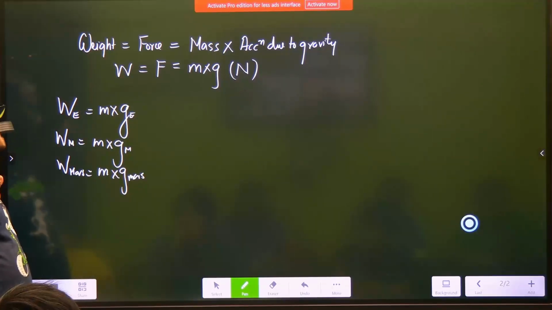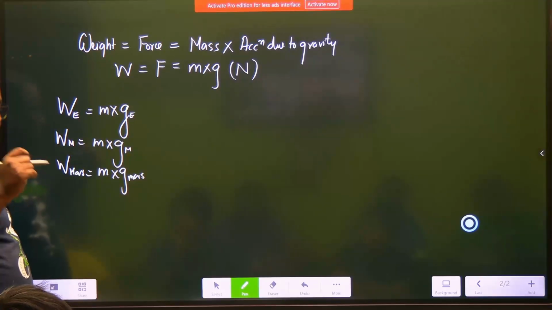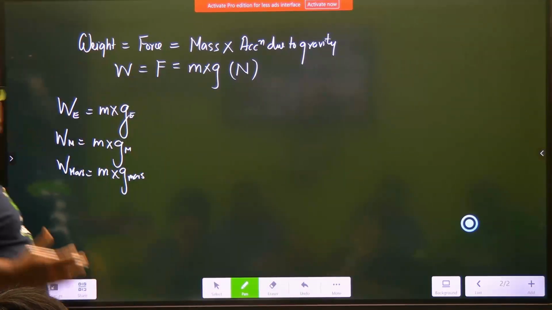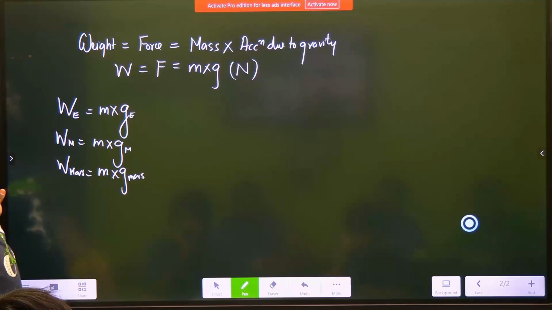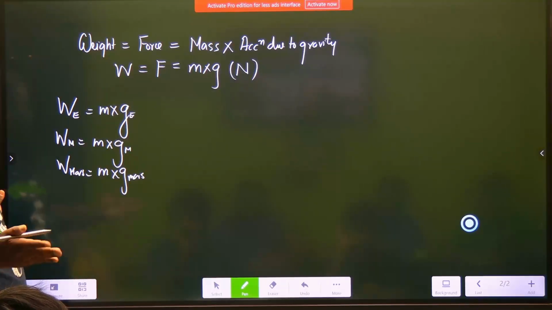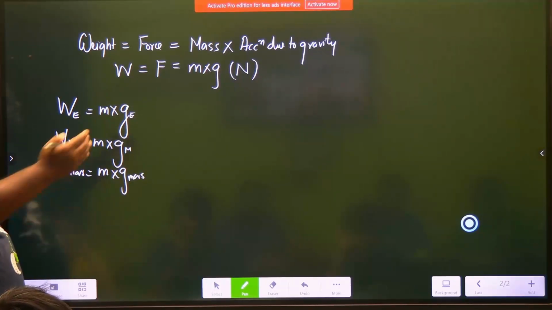So when we define weight, we will say weight is the force with which a body is attracted towards its center by Earth. You can ask me, sir, why are you so hell-bent on Earth? Who is going to go to Moon and measure a mango? We will be living on Earth only, right? So let's concentrate on Earth.